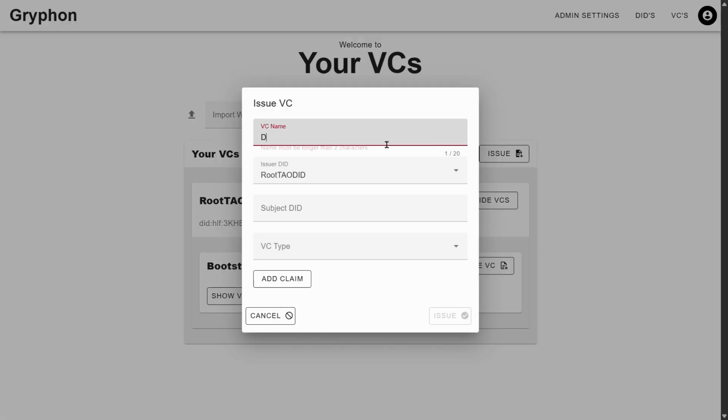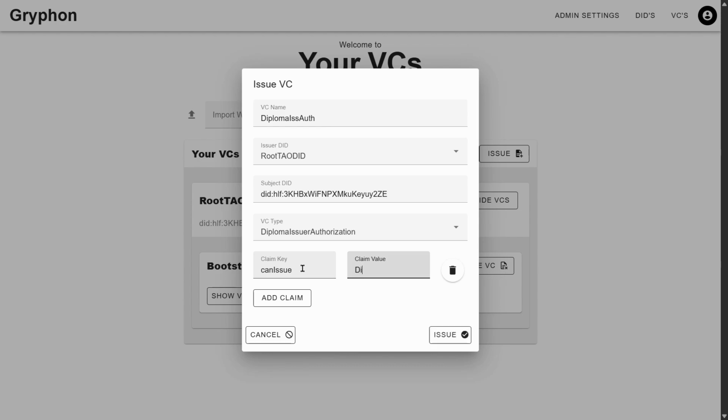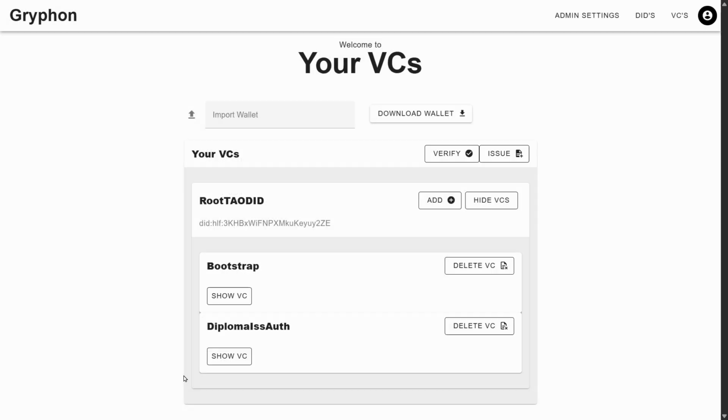Now I am ready to issue my first VC, and this one will be issued to myself in order to give myself the diploma issuer authorization so that I can assign diploma issuers. This VC is going to be valid as it was issued by the root TAO, which is myself in this scenario.